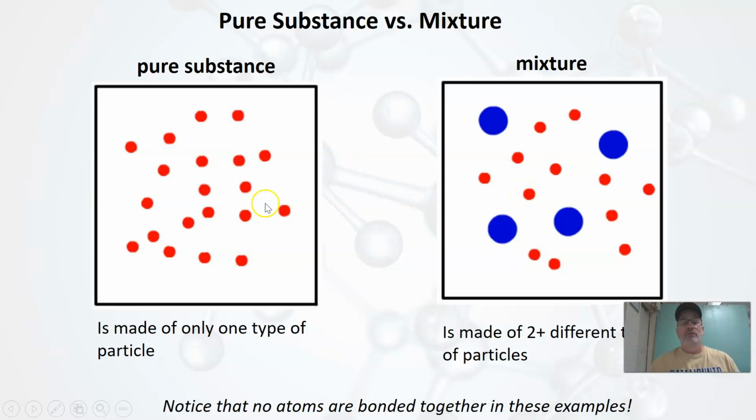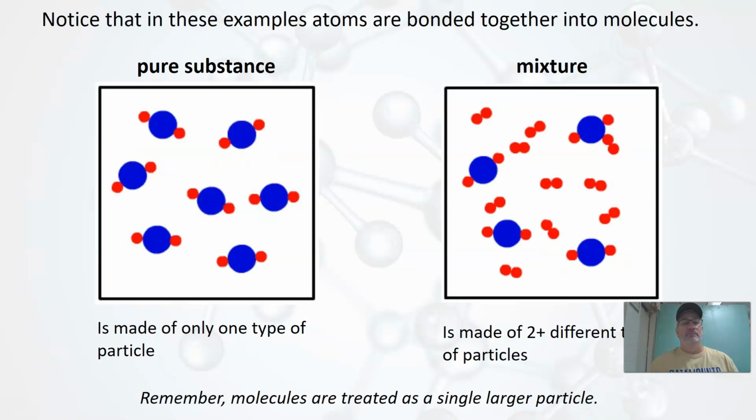Now, this is a really simplistic way to look at it, okay? Because I want you to notice that we don't have any atoms here that are bonded together, so we don't have any molecules. Let's take a look at another example, and we're going to make it slightly more complicated, but we're still going to be focused on pure substance versus mixture.